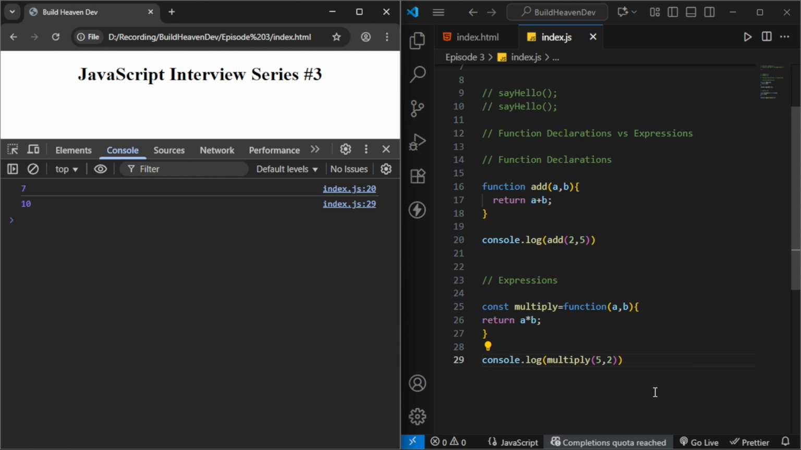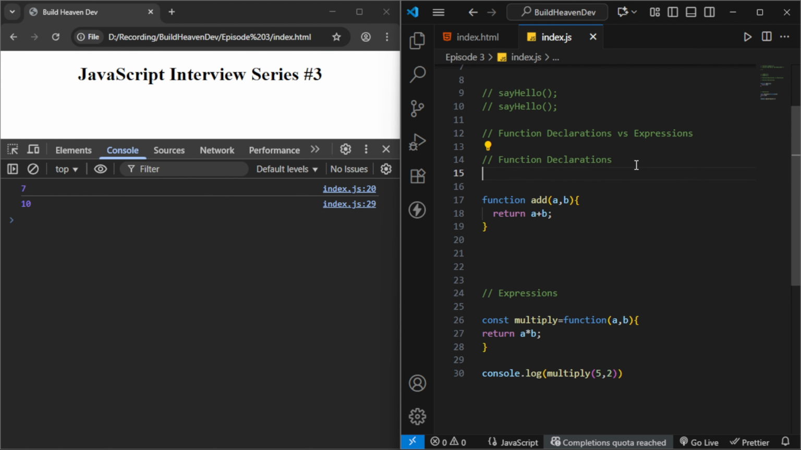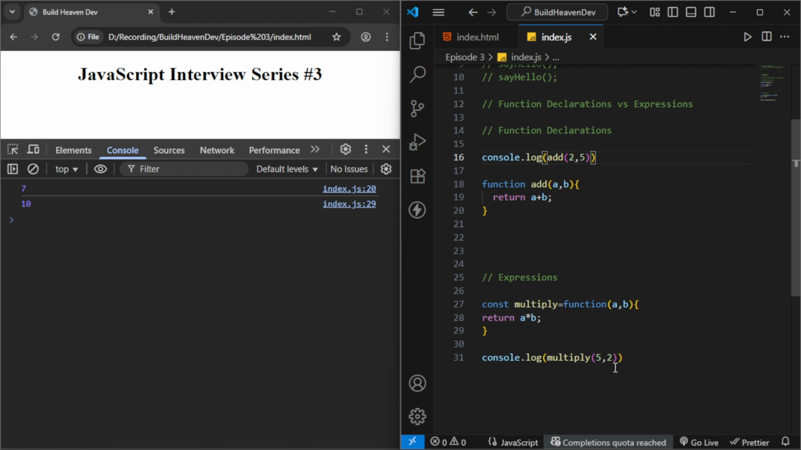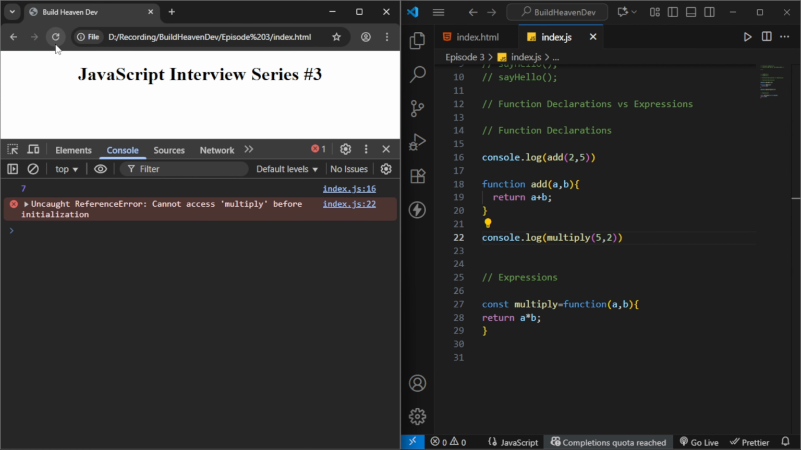We'll take this console.log and paste it before our function is declared, for both the function expression and the function declaration. Now let's run the code. For the function declaration, it was working fine and giving 7. For the function expression, it gave a reference error: cannot access multiply before initialization. So this is the main difference. Function expressions are hoisted but with undefined, but function declarations are hoisted with the entire copy of that function.